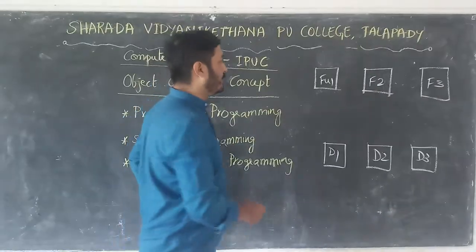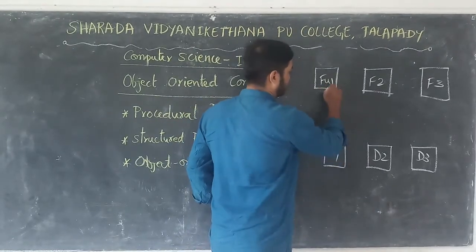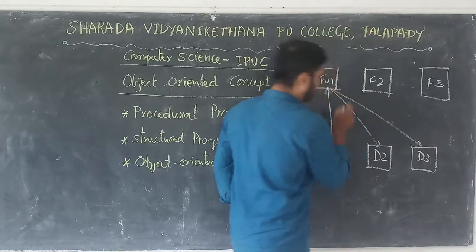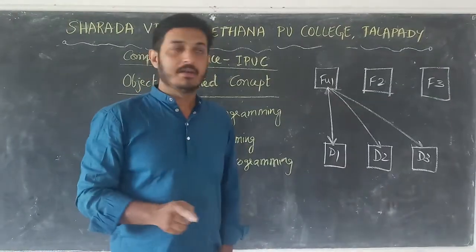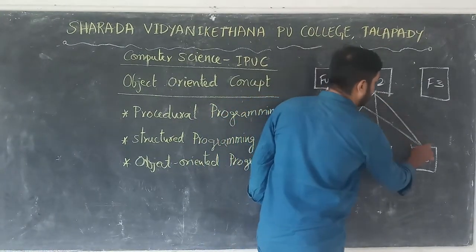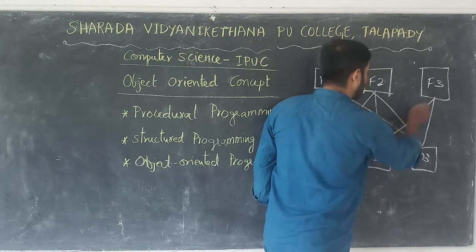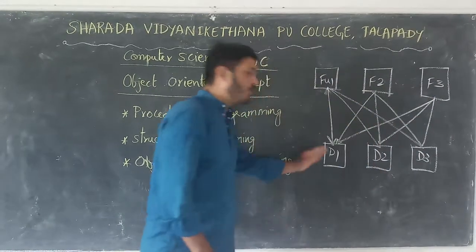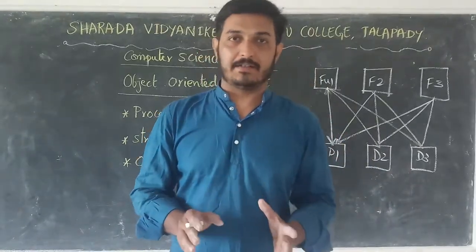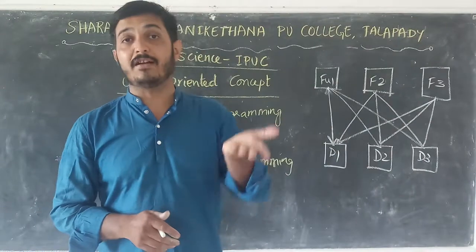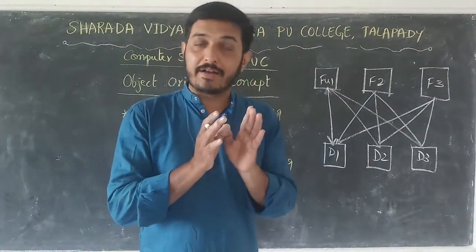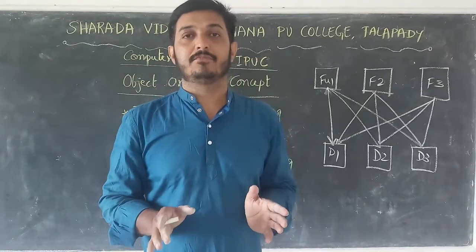So your function 1 can access all the data like this. It can access all the data. There is no restriction. And function 2 also can change the data, use the data, modify things like this. So finally we can say there is no security to the data. Any function can change the value of data, modify it, edit the contents, etc.